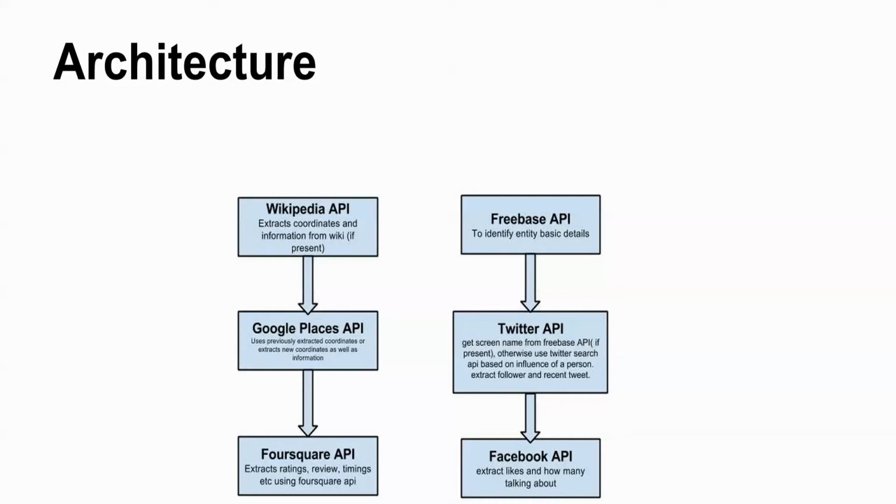which is then passed to Twitter API to get the screen name from Freebase; otherwise we use Twitter search API based on the influence of a person to extract followers, recent tweets, etc. That information is passed to Facebook API to extract likes and how many people are talking about that person.